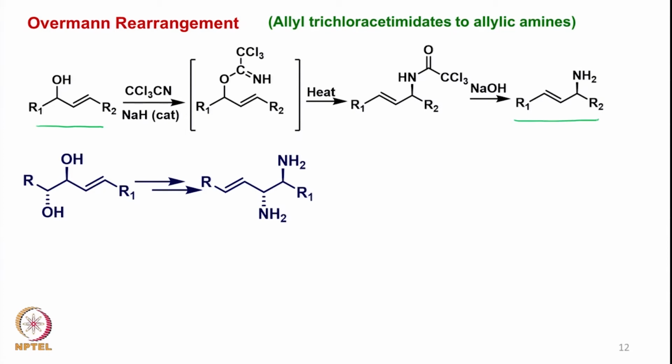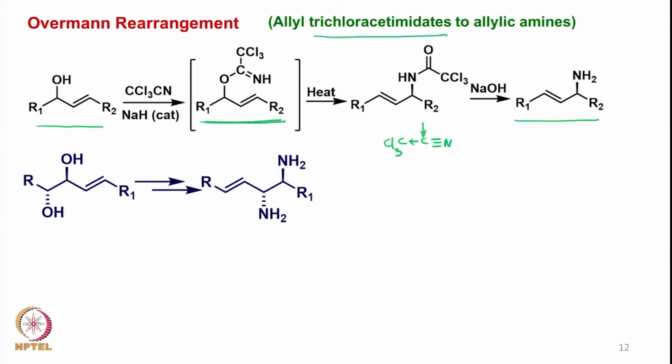It is done in the presence of trichloroacetonitrile. This trichloroacetonitrile is a very interesting molecule, somewhat like this, in which the 3 chlorine groups pull electron density onto this carbon, and therefore this carbon is fairly electrophilic. In the presence of a base like sodium hydride, when an anion is formed here, the anion attacks onto this triple bond and you form what is called a